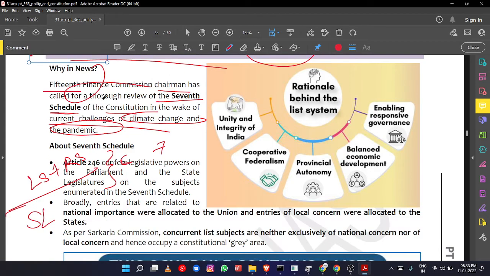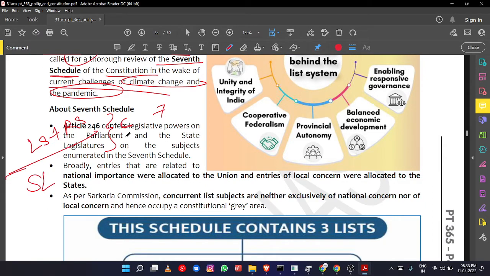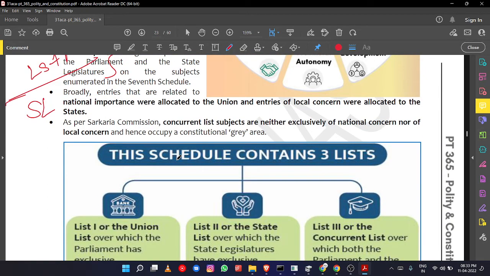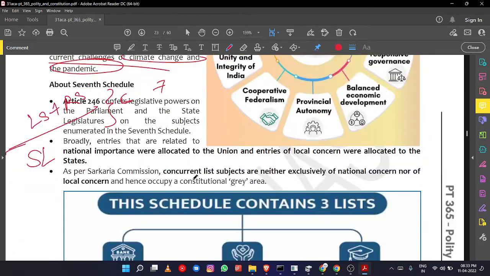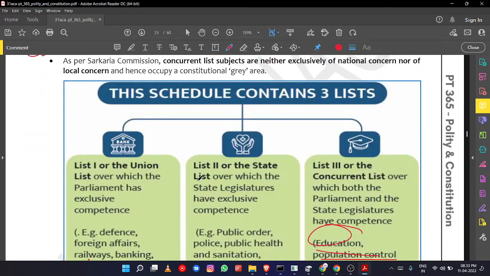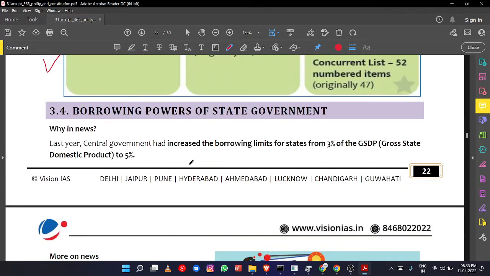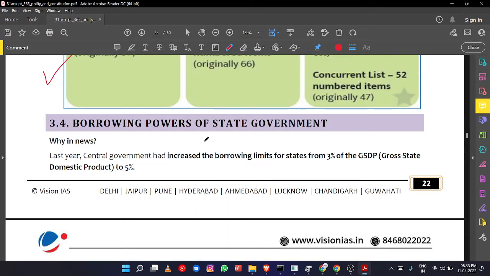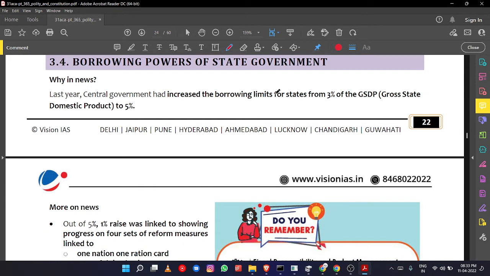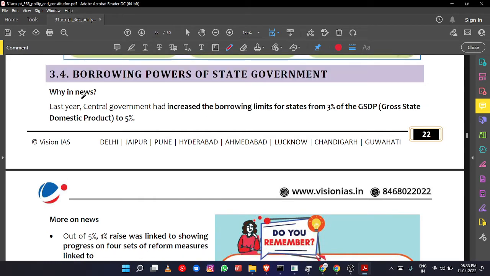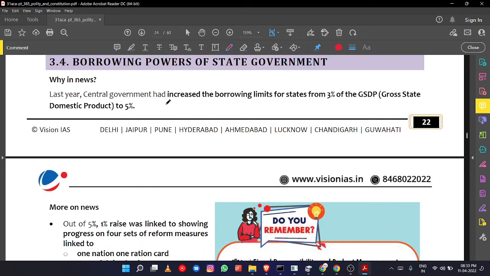Okay, the issue, the background behind it, will be asked. That way you have to read the current affairs. Then it will be a very easy task. If you are thorough with the core subjects, with all the standard books, you can just glance over the current affairs, and you can cover the entire subject.